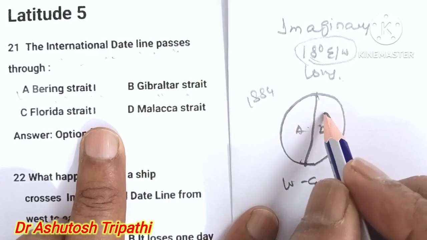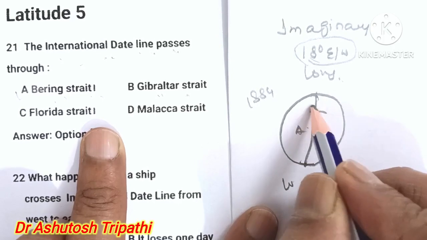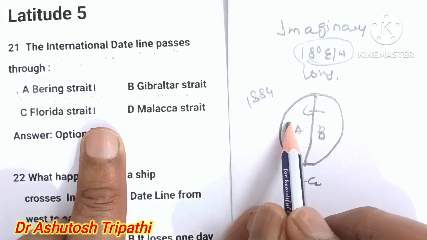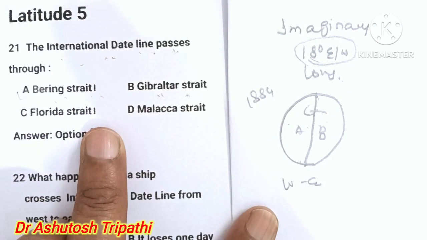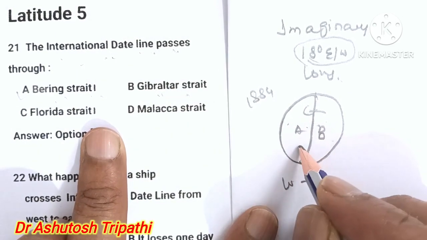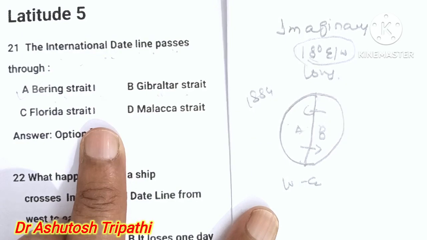When a person moves from Asia to America, one day is deducted. When moving from America to Asia, 1 day is added to the traveling time.